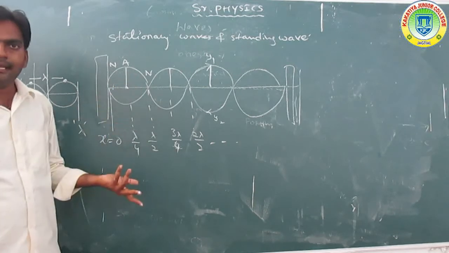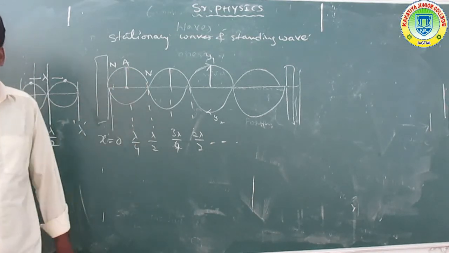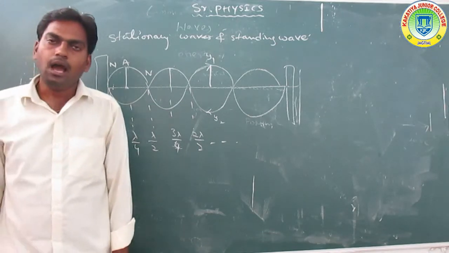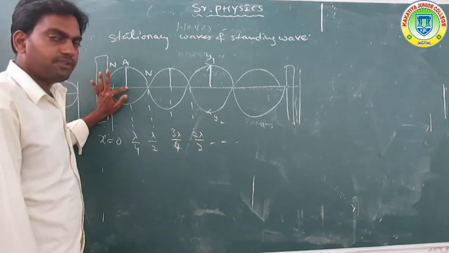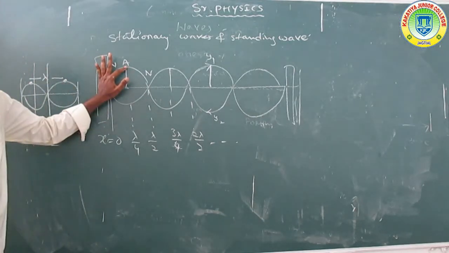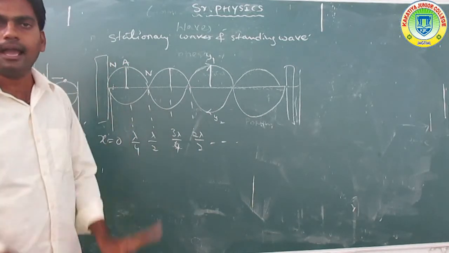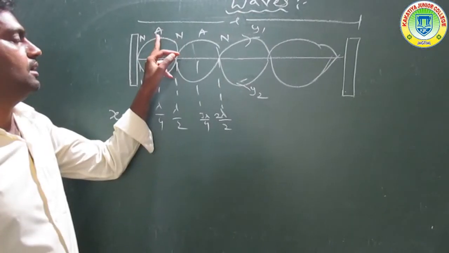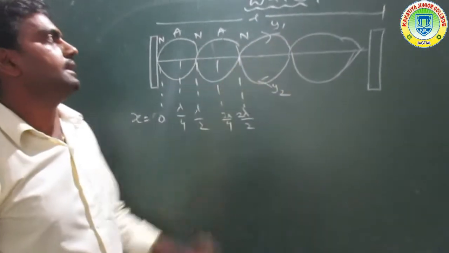And what are antinodes? Antinodes are the points of maximum amplitude or maximum displacement from the mean position. Clear?